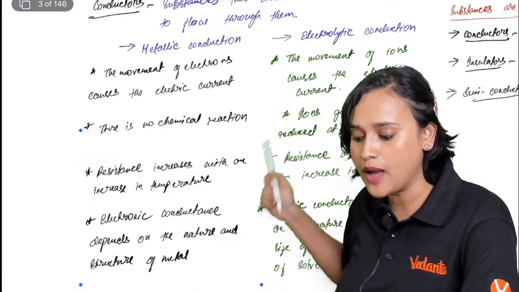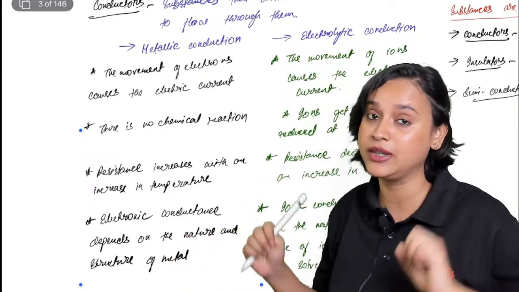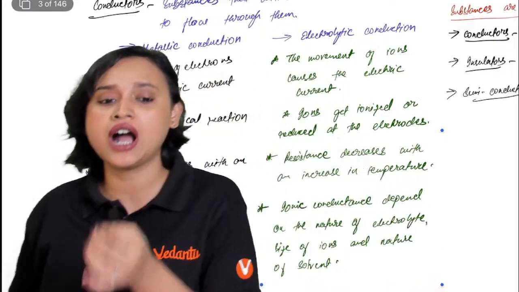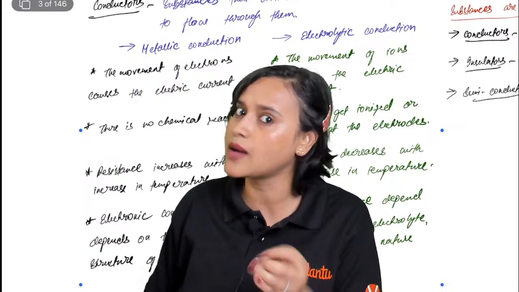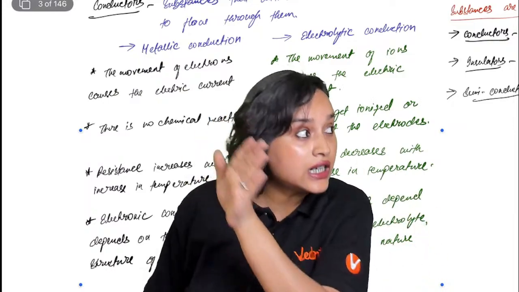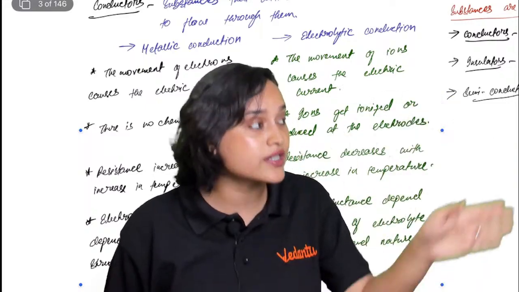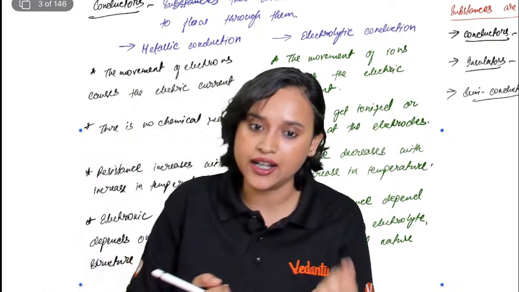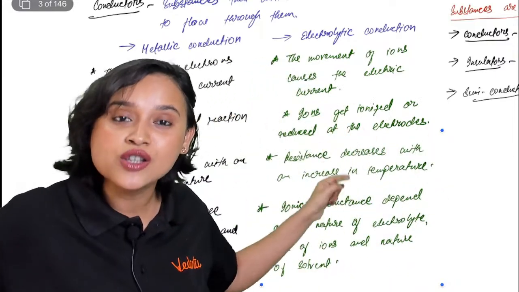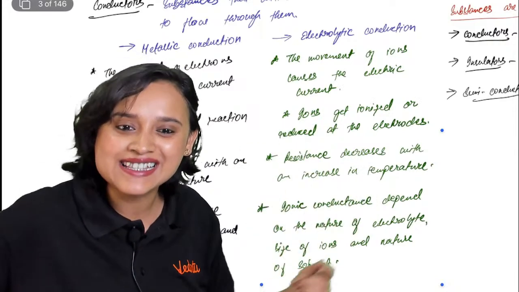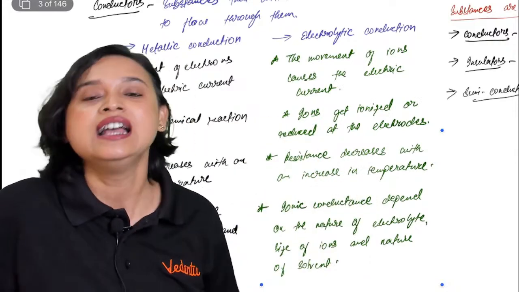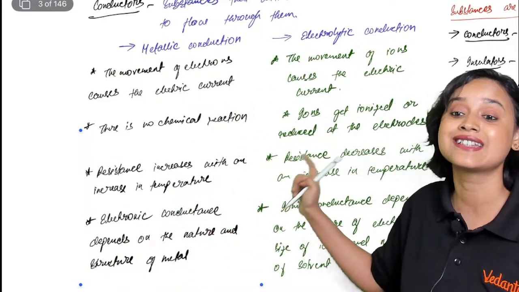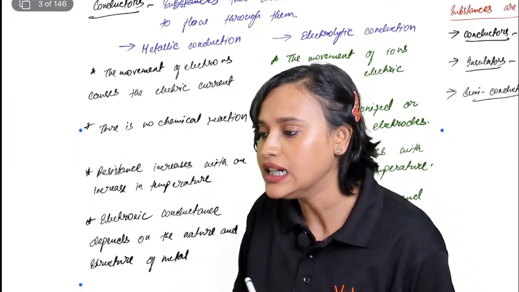Now, if you come here, you will see that there is no chemical reaction in metallic conduction. When you are connecting a copper wire in your house, do you see a chemical reaction happening? None whatsoever. It is just electrons moving from one place to another, and they are carrying current. Very good. But here, ions get ionized, that means they are reduced at the electrodes. That means there is a chemical reaction happening in electrolytic conduction.